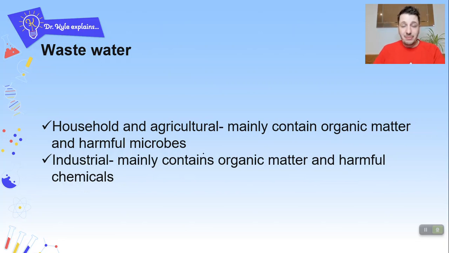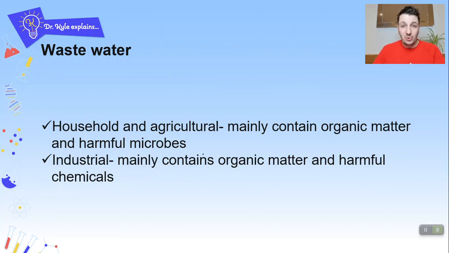Now, when we say organic matter, we're obviously talking about when you go to the toilet, so your pee and your poo that goes down the toilet, but also things like skin cells and hair when you're having showers, and even leftover food that people rinse down the sinks or the dishwashers. Then chemicals, we could be talking about maybe a bit of Fairy Liquid, detergents that go down there. Industry might pour paint and things down there. And then obviously agricultural, there could be things like fertilizers and other animal waste that goes into the sewers as well.